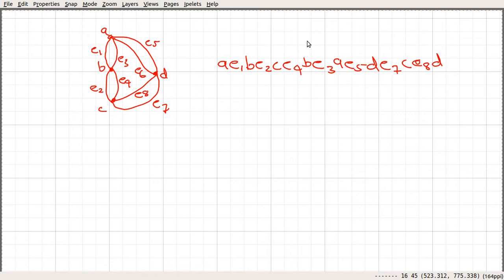Next you must use E6. If you use E6, you can see that you are back at A. Here again the edges are not repeated, so it's a trail, and it is a closed trail. So this is an example of an Euler tour.